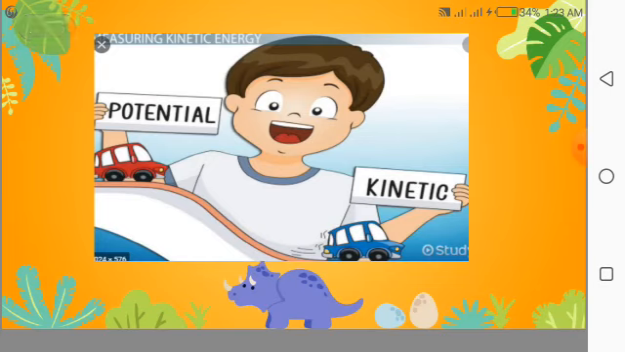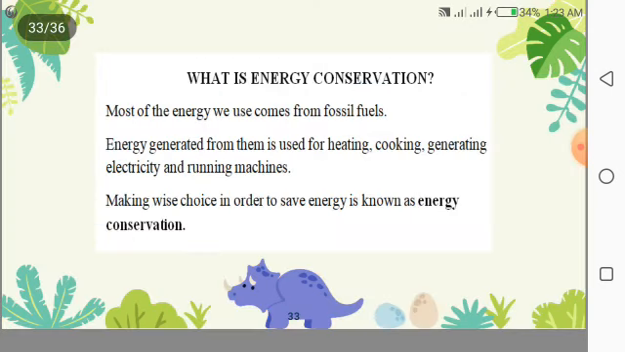So basically, potential energy is energy that is stored due to its position, and kinetic energy means that the object is moving. The energy stored in a moving object is known as kinetic energy, while at stationary the energy which is stored is known as potential energy.